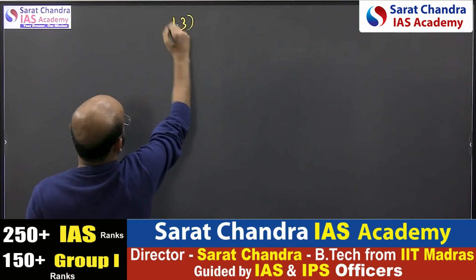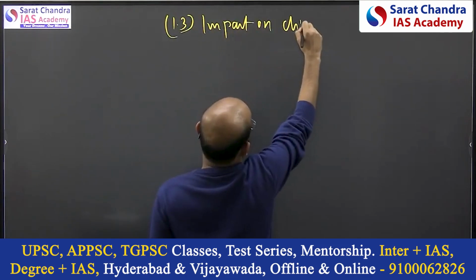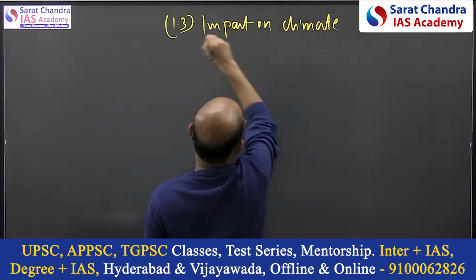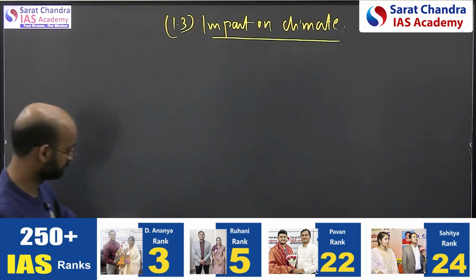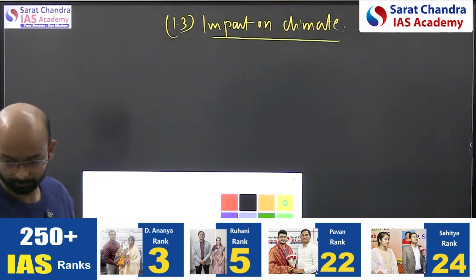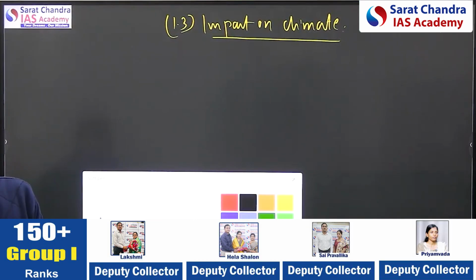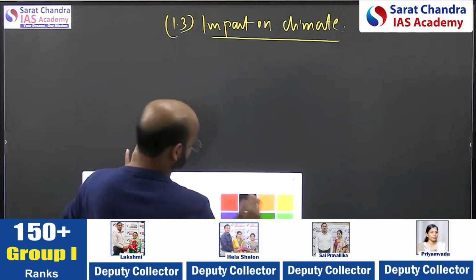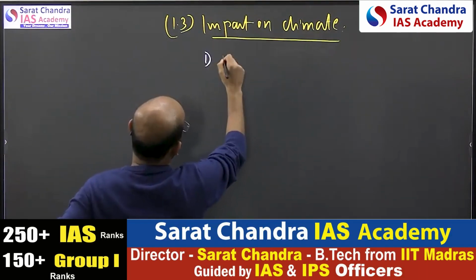One point 3 is impact on climate. See, whenever they are asking about climate, think in this dimension. One is the atmosphere.